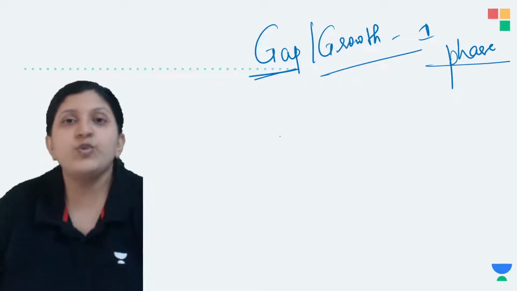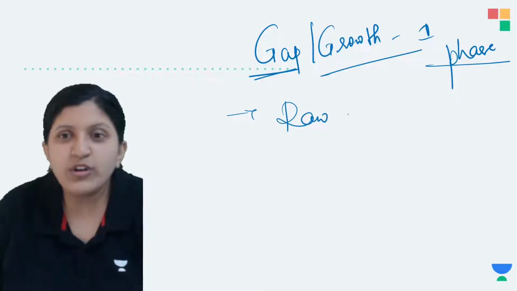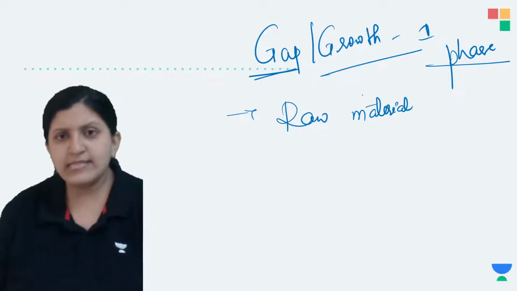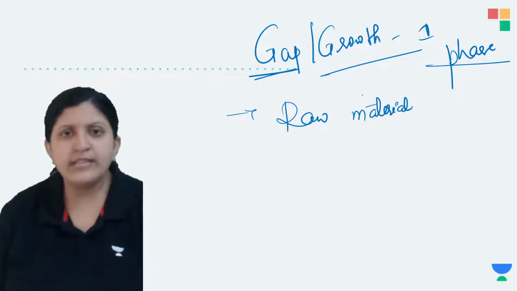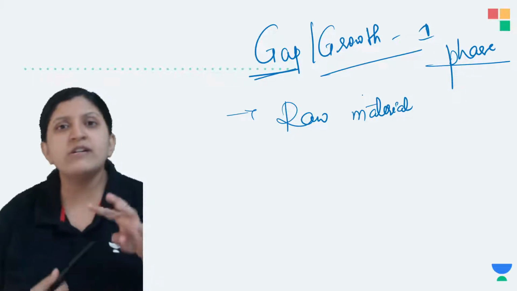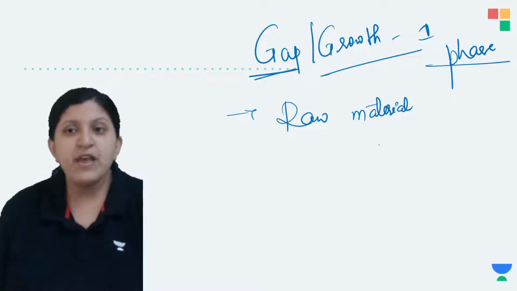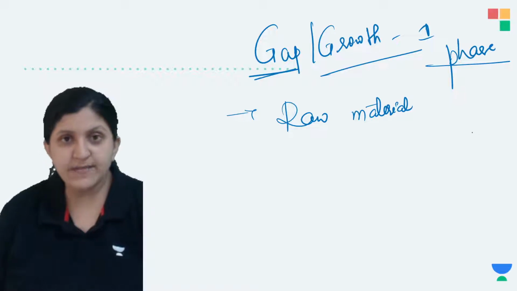All the raw materials are kept ready. So what are those raw materials? Let's say the nucleotide requirement might be there, including the sugars, the phosphates, the nitrogenous bases. So these are the raw materials for the next phase, that is the S phase.